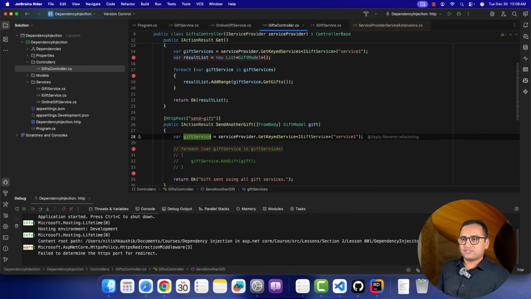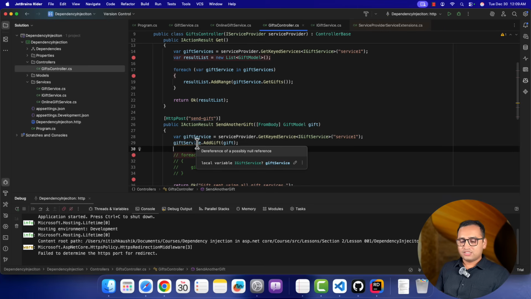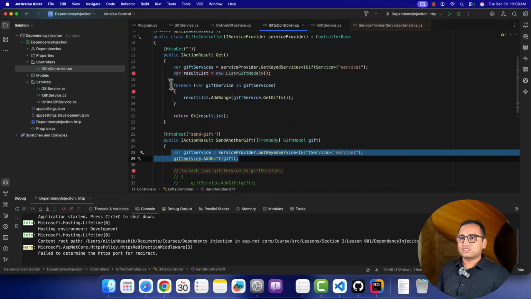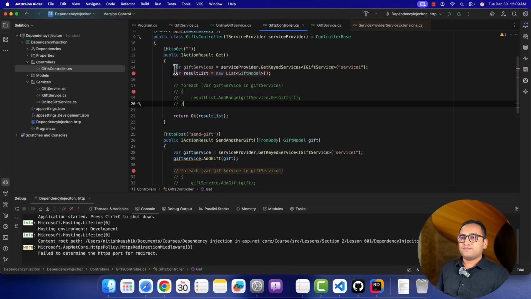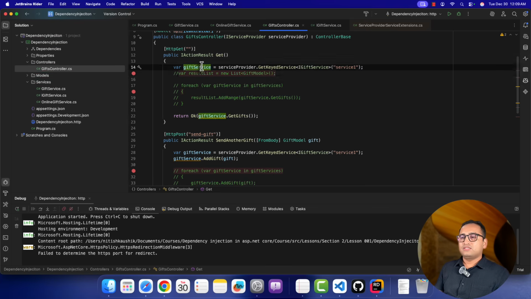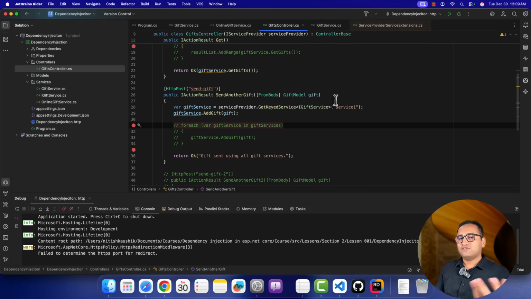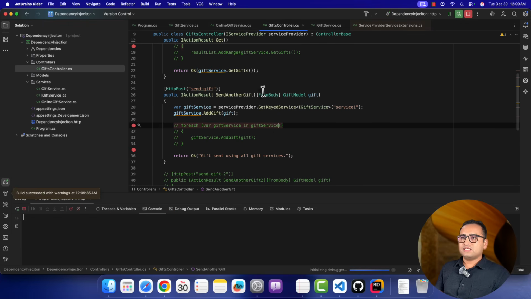This is going to be gift service, and let's copy this line over here, paste it over here. We are saying that gift service dot add gift. This is giving us the same warning. It means if the registration is not there in the DI container, we will get the null value over here. Okay, that's fine. Let's just copy it and do the same thing over here also. So I will be using this line at this place, and this is the gift service. I'm getting all the gifts over here, and here I'm just adding the gift. You can handle the null check by yourself, which is fine, that we have done in the previous video. Let's run this application and see what will happen.